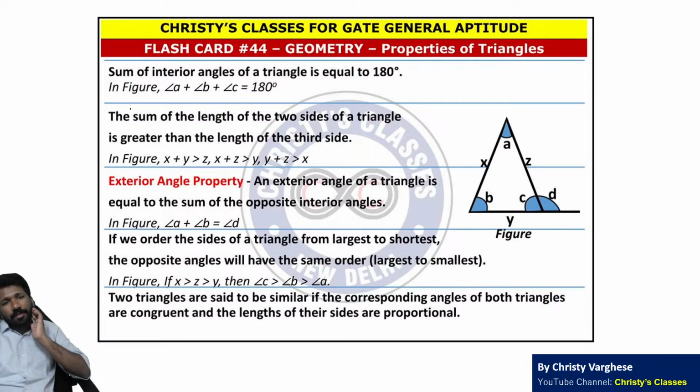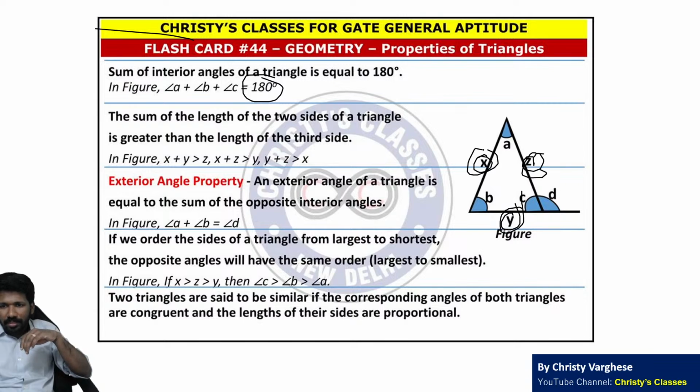Now properties of triangle. Sum of interior angle is 180, and sum of two lengths of two sides, like x and y, will be greater than z. y and z sum will be greater than x. x and z sum will be greater than y. This is important, and basically these properties should be clear.